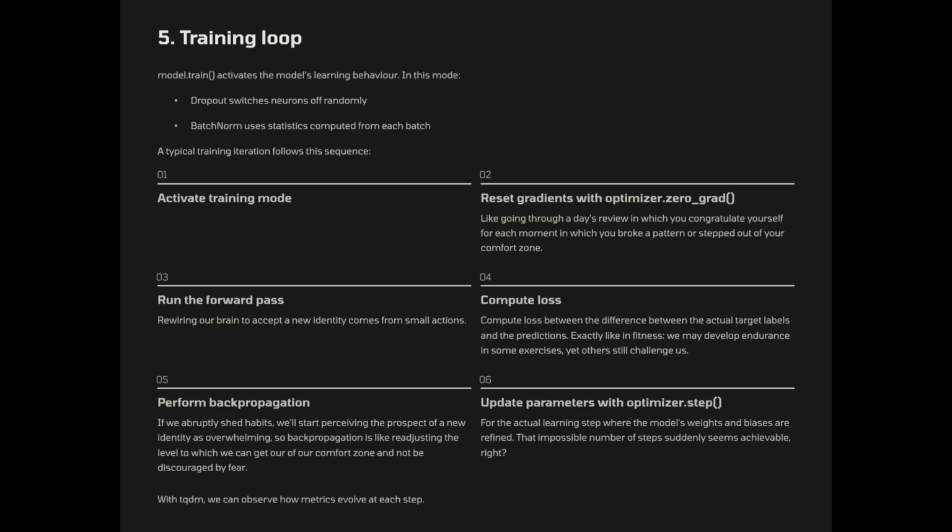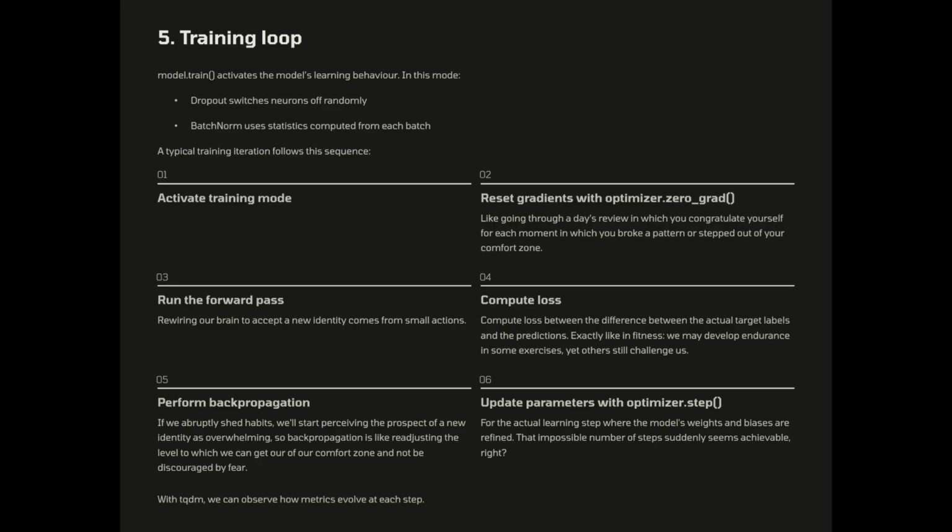If we abruptly shed habits, we'll start perceiving the prospect of a new identity as overwhelming. So backpropagation is like readjusting the level to which we can get out of our comfort zone and not be discouraged by fear. 6. Update parameters with optimizer.step for the actual learning step where the model's weights and biases are refined. That impossible number of steps suddenly seems achievable, right?